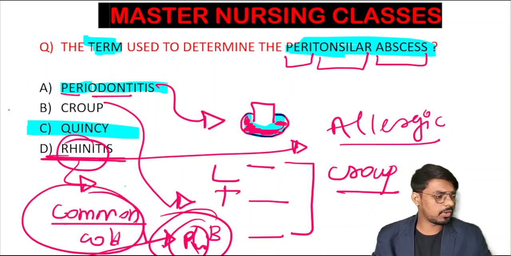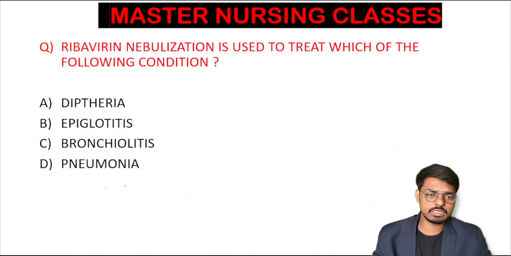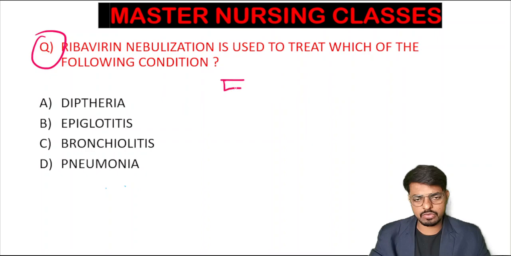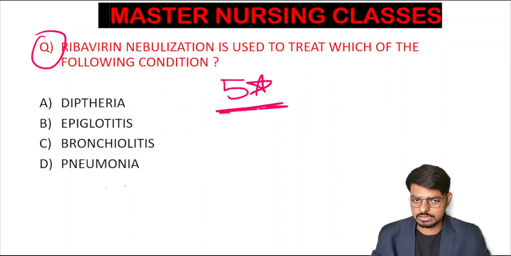Okay, I hope all the questions related to all options we have discussed here are clear. And here is the next question for you all. Try to give the best answer for the question. This is a 5-star question, and this question will definitely come in our Norcet 6 exams. What is the question?